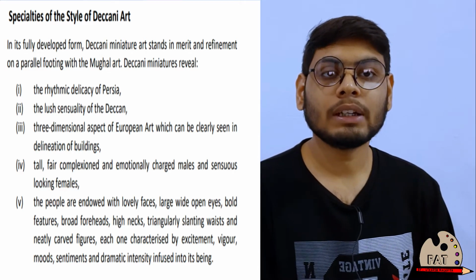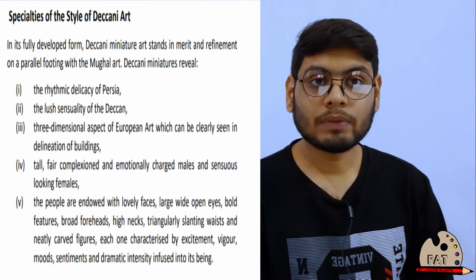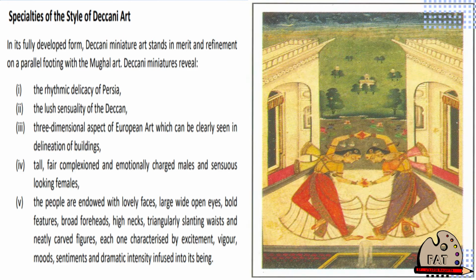Last year there was a painting in your class 12 course, which was Dancer. That painting shows every feature discussed in this fifth point. You are shown with the example. The ladies made have a tall body, lovely faces, large wide open eyes, bold features, broad forehead, high neck, triangular slanting waist, everything. You can see and note it down.